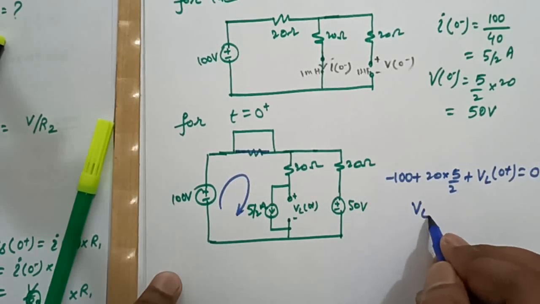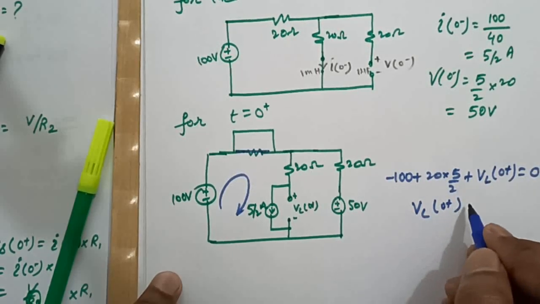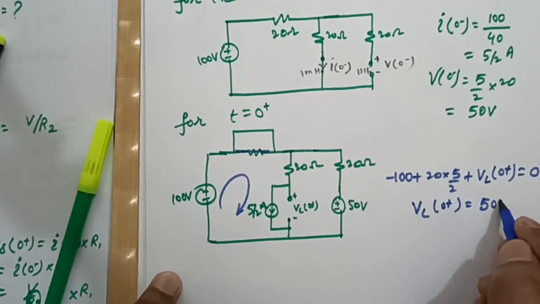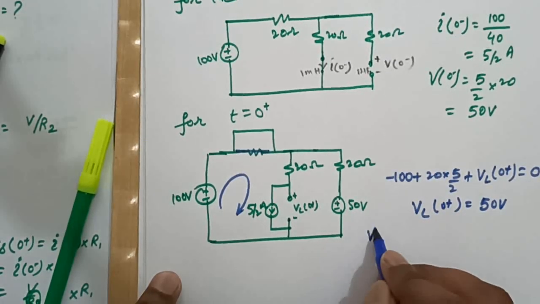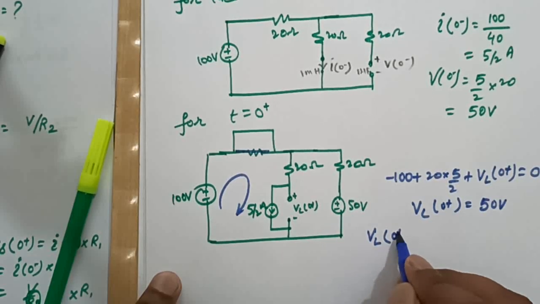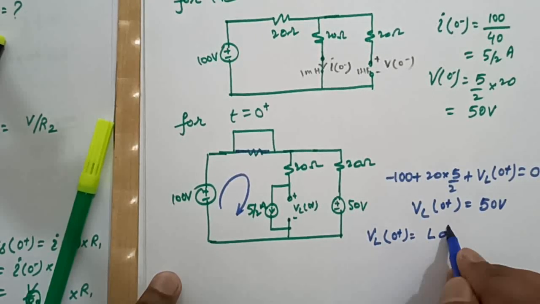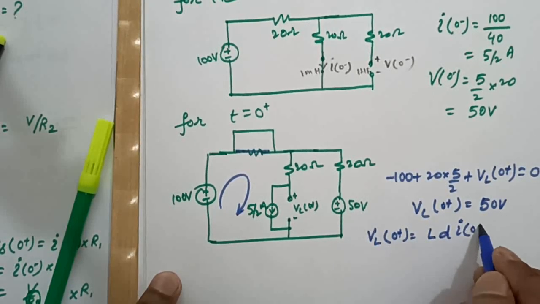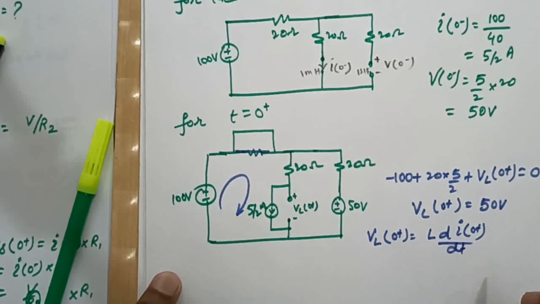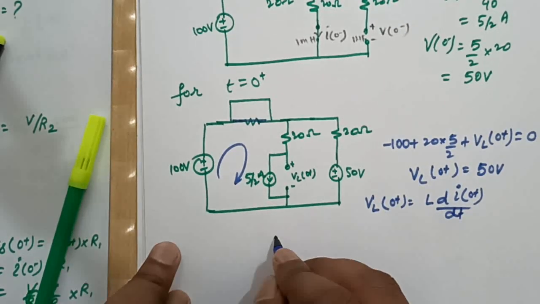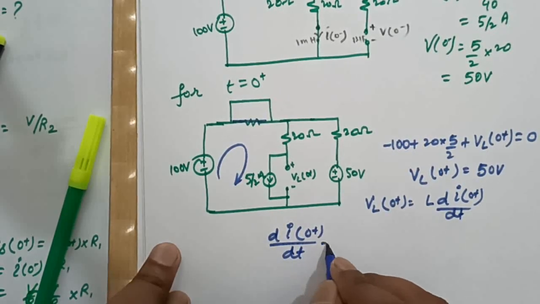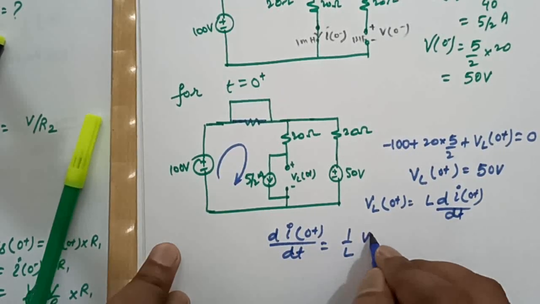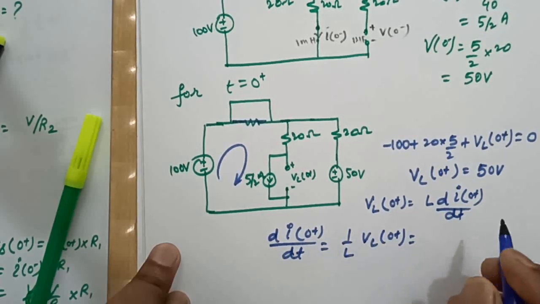From here our VL0 plus will be 50 volt, and as I know that VL0 plus will be L di0 plus divided by dt, so from here di0 plus divided by dt will be 1/L times VL0 plus.